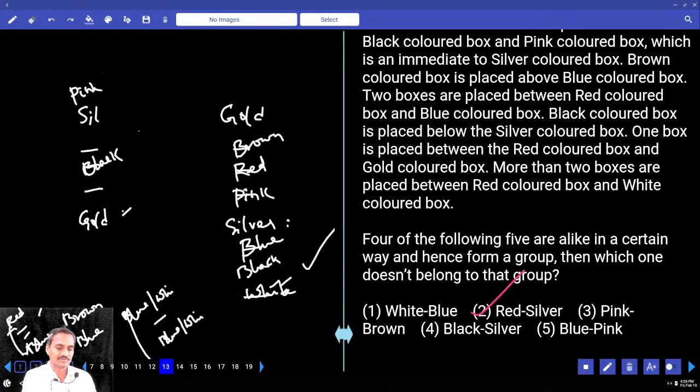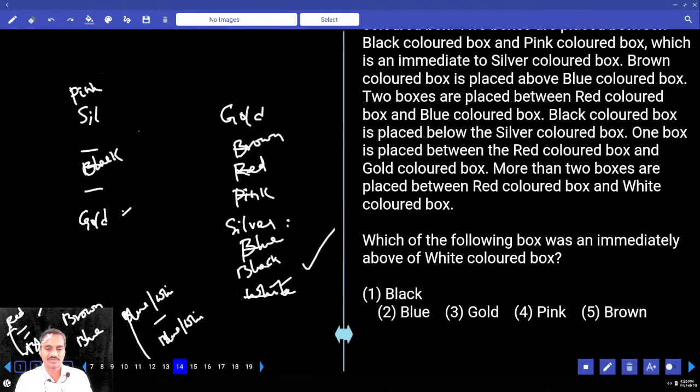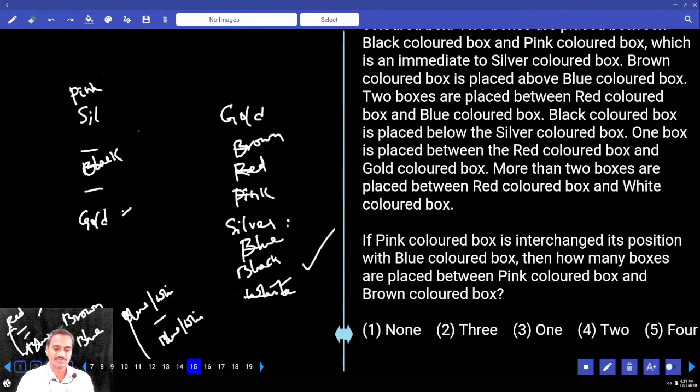Choice 2 is the odd one, 13th one. Then 14, which box was immediately above white? Immediately above this white is black. Black, that is choice 1, 14.